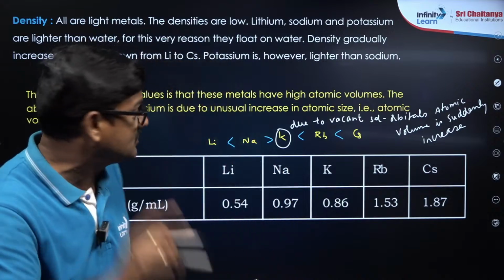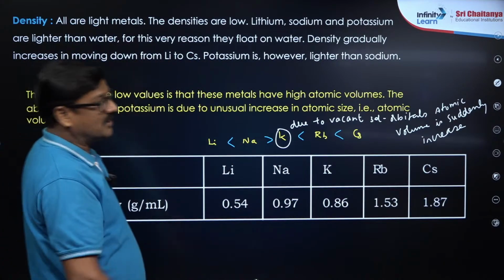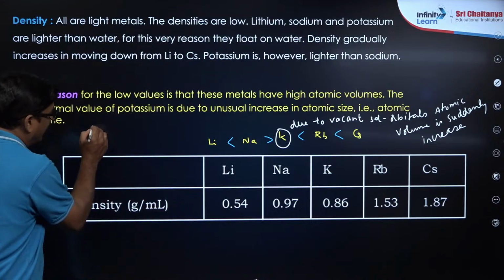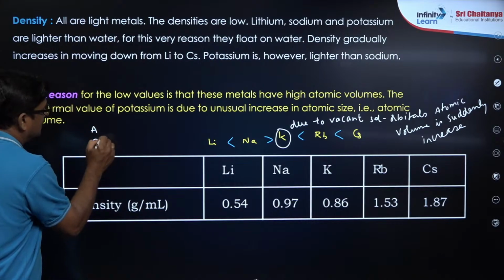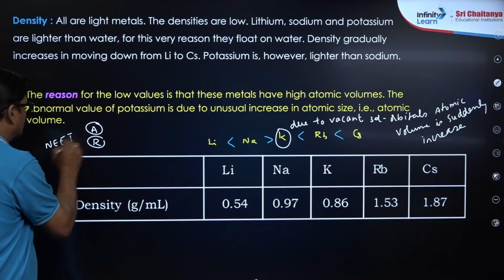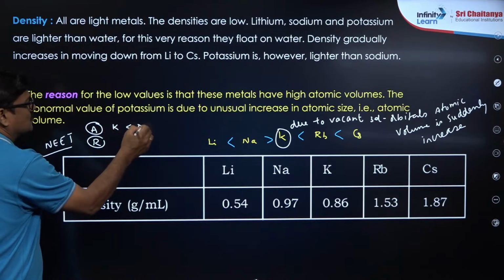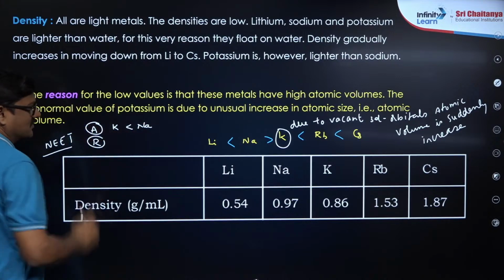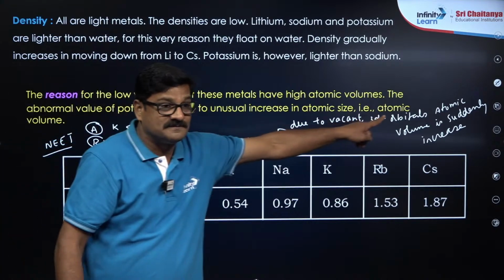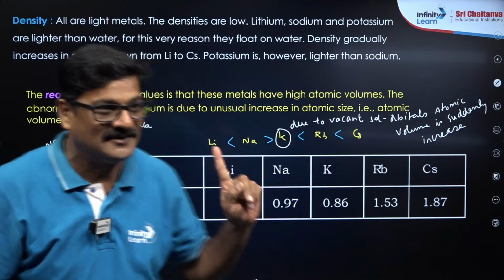You all understood this? And this type of reasoning is also important क्योंकि you have assertion and reason type questions in the NEET examination. So, potassium density is less than sodium density, that is the assertion, and this is the reason. Got it, my dear students?